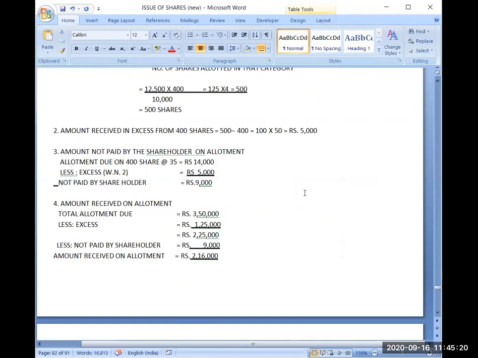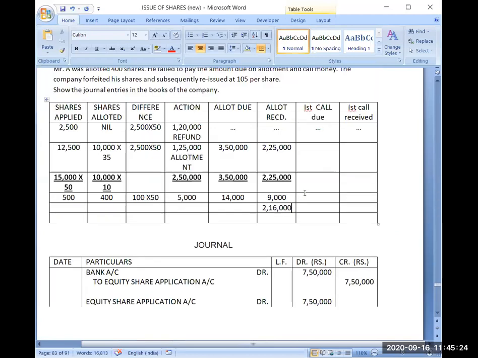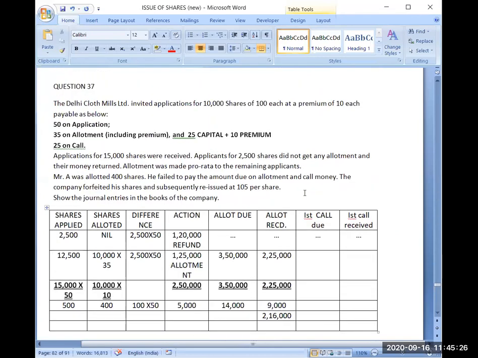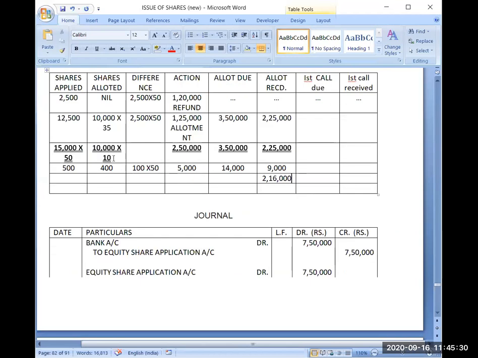Okay, now coming to the next portion, amount received on first call. So per share due amount is how much? 25 rupees. So if I want to calculate the amount due, first I will multiply this by 25 rupees. So the total amount due will be 2,50,000. Same way, I can multiply this by also 25.